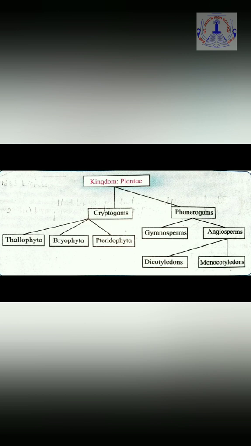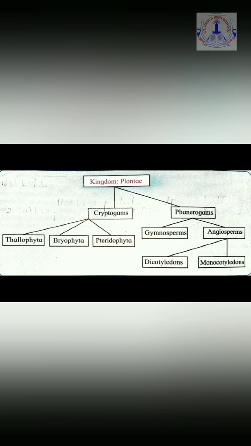As the name suggests, the plants which have a thallus-like body are known as Thallophyta, or are included in the division Thallophyta. In other words, we can say that such plants have a soft, fiber-like body which is not divided into parts or organs like roots, stems, and leaves.